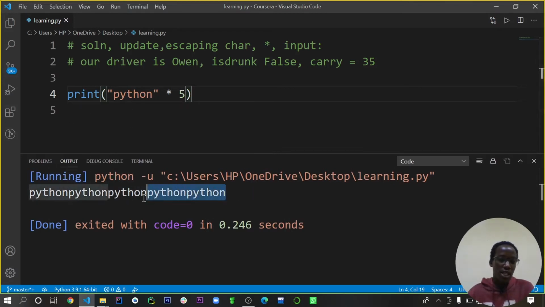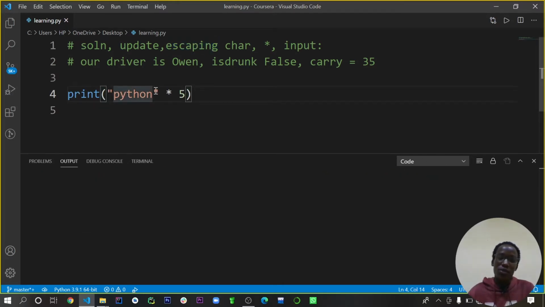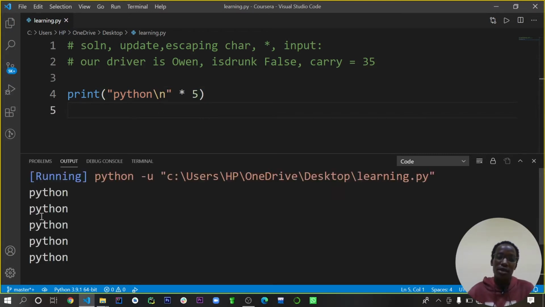You can now see that everything is on the same line. To print this on the next line, the language allows us to add a next line character. That's why we now want to study escaping characters. I'm going to clear that. When you want to print on the next line, add a backslash and then n. That tells the Python interpreter, hey Python, I want to print this on the next line. When you run that, you now see it's Python on separate lines.